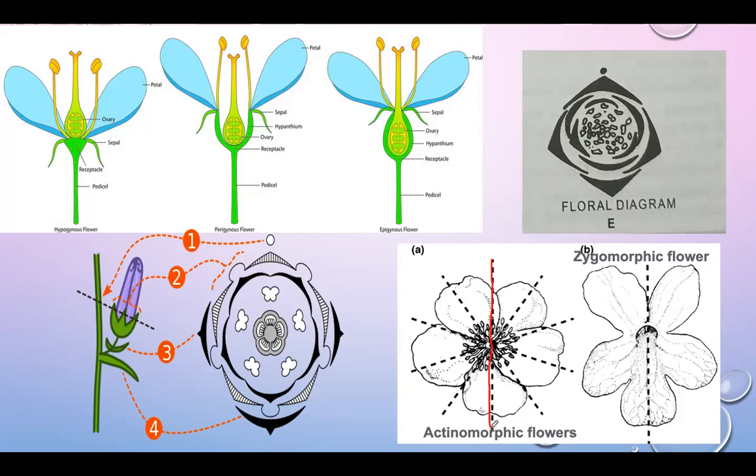So when it can be divided into two equal halves by any vertical section, this side or this side or this side, it is called the actinomorphic flower.